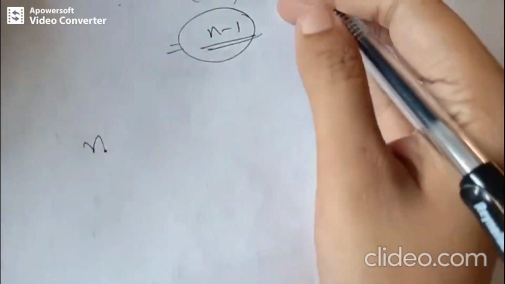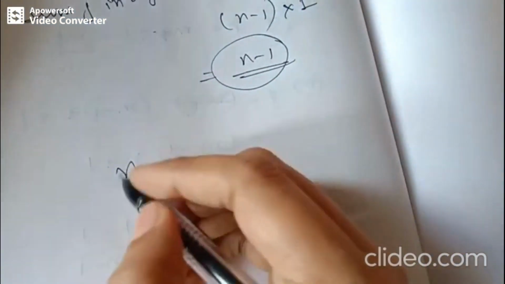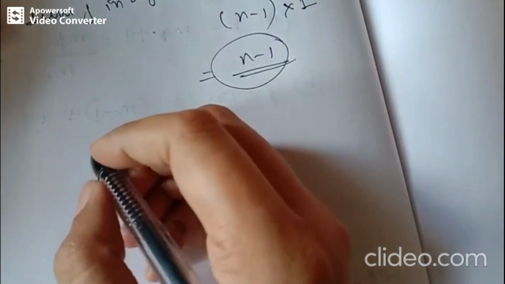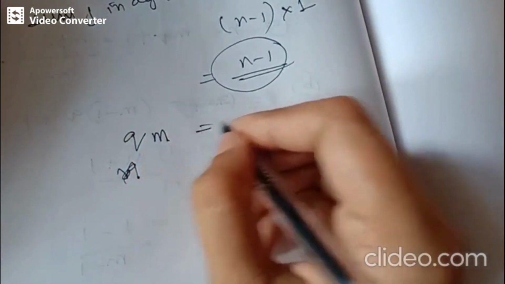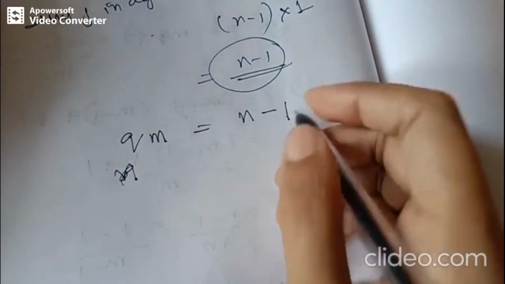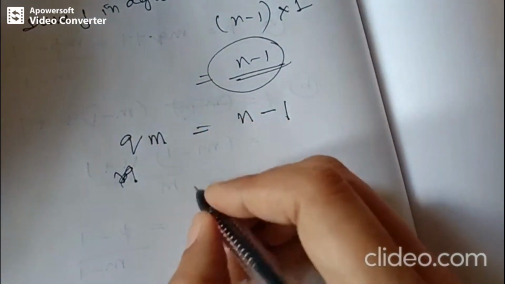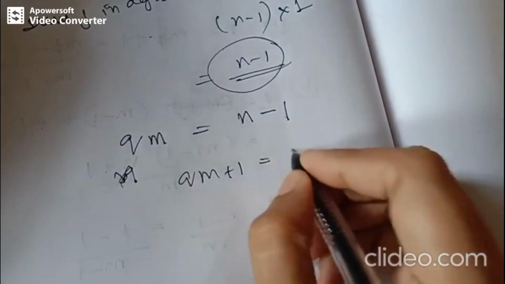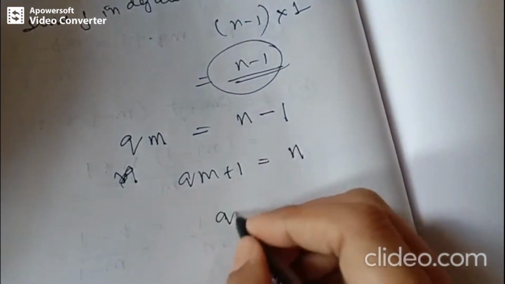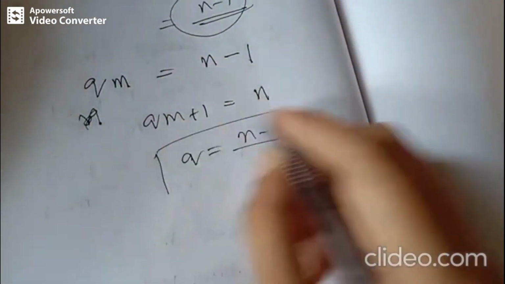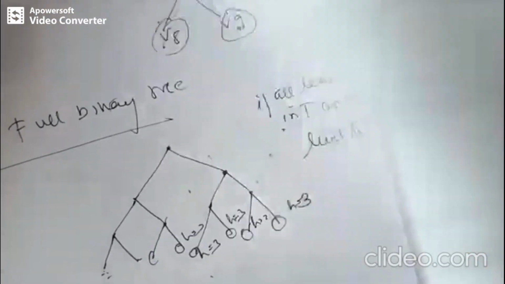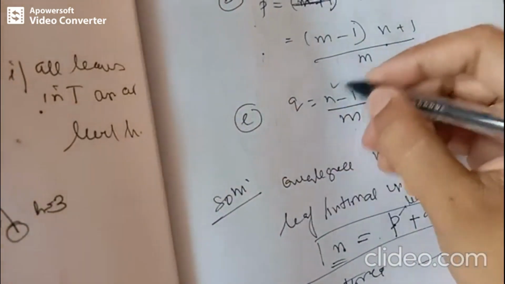The sum of out degrees must be equal to the sum of in degrees as per digraph theory. So what is the sum of out degrees? We get qm must be equal to the sum of in degrees, that is n minus 1. So qm plus 1 is n, or q equals n minus 1 by m. So have we got one proof? Yes, we have achieved this one.